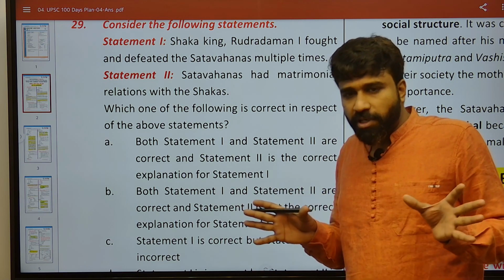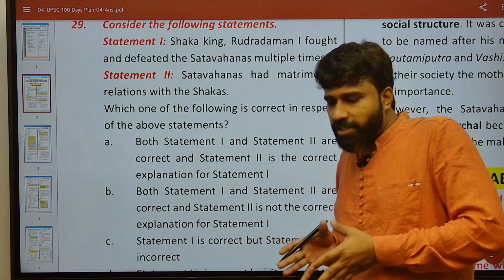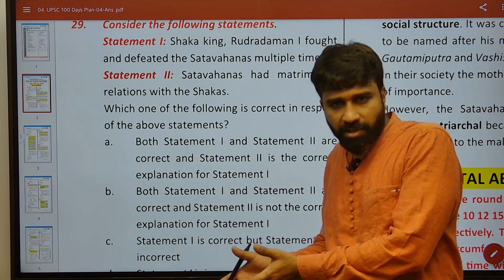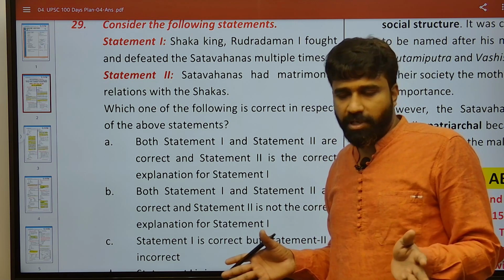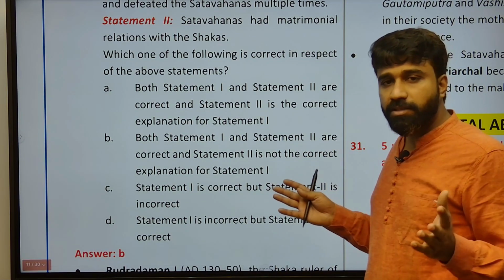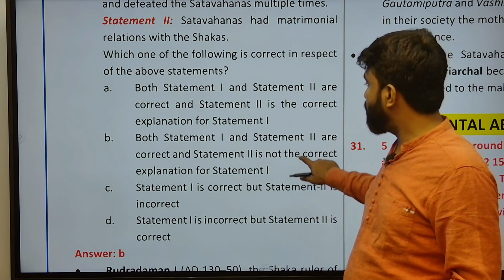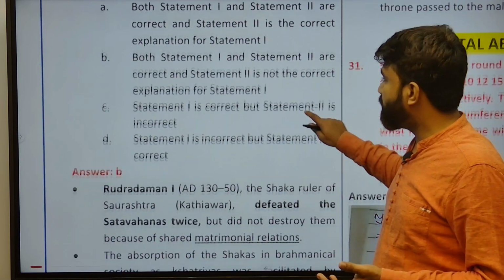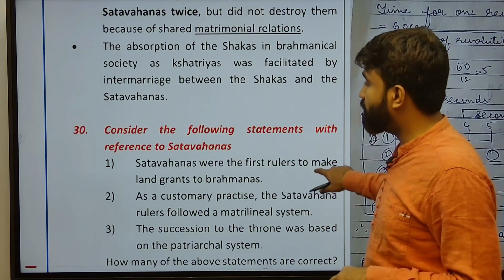They are completely opposite in nature, because they established matrimonial relationships with the Shatavahanas and they also fought them. So both are independent. Both statements are correct, but statement 2 is not expanding or substantiating statement 1.